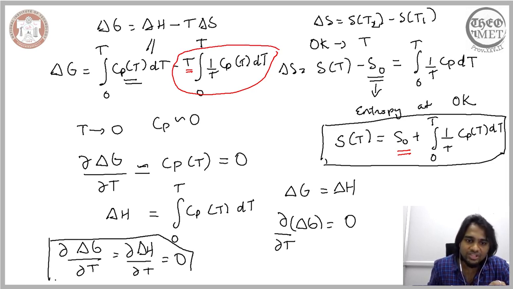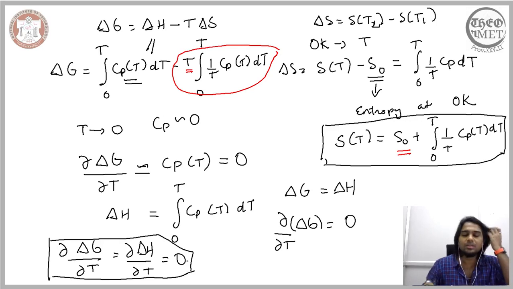So here we are considering the change in the thermodynamic function close to absolute zero, and we observe that the change in Gibbs free energy and the change in enthalpy both are equal.